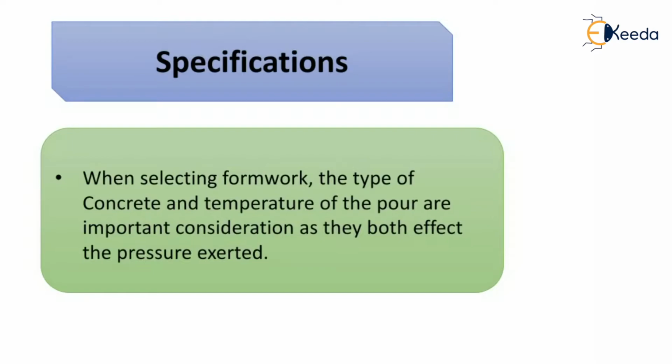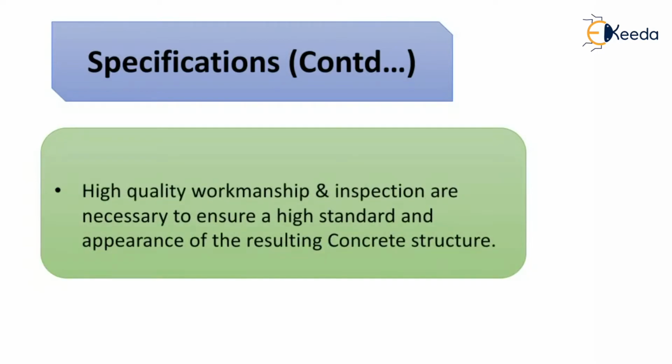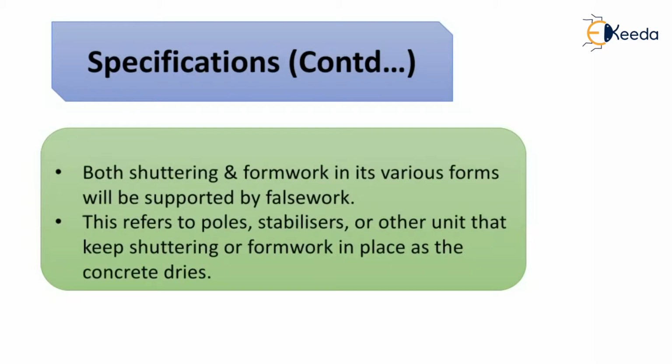Specifications of formwork. When selecting the formwork, the type of concrete and the temperature of the pour are important considerations, as they both affect the pressure exerted on the structure to be formed. The formwork must be capable of resisting the hydrostatic pressure of the wet concrete, which will diminish to zero within several hours depending on the rate of setting and curing. High quality workmanship and inspection are necessary to ensure a high standard and appearance of the resulting concrete structure.